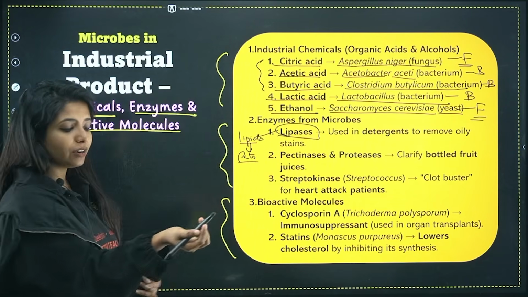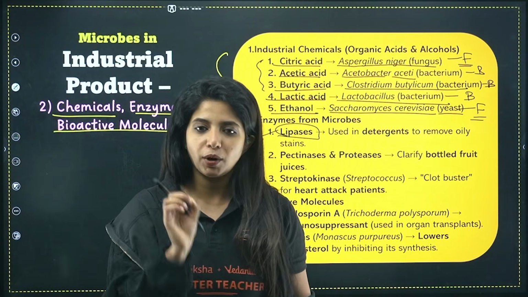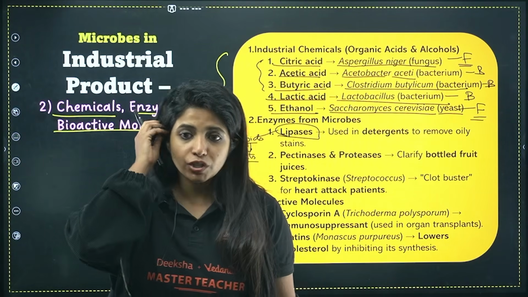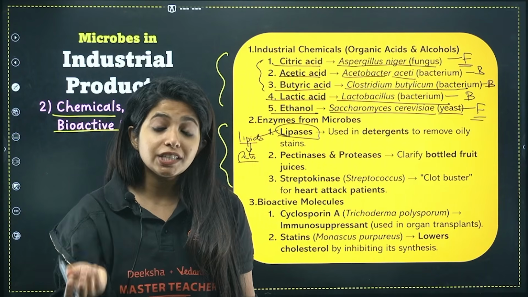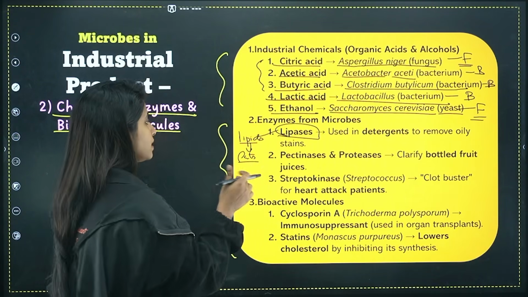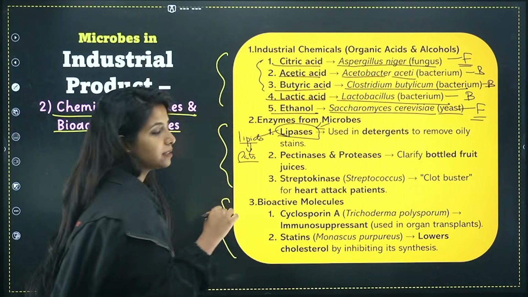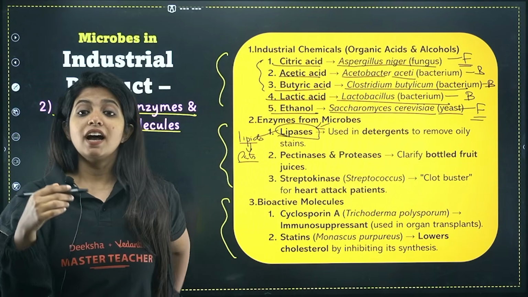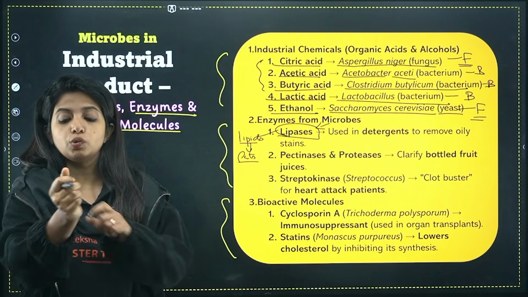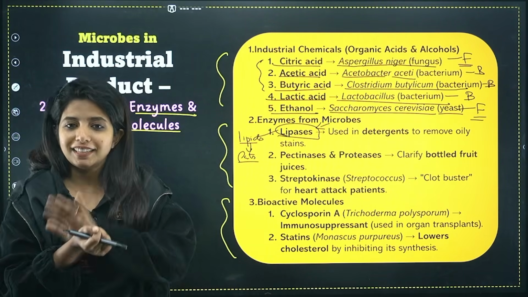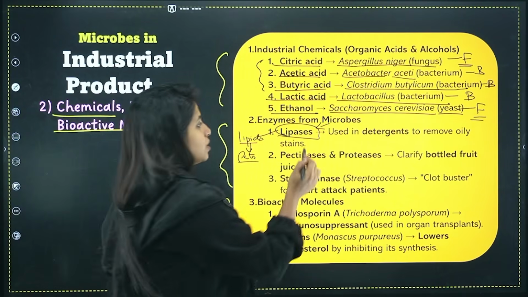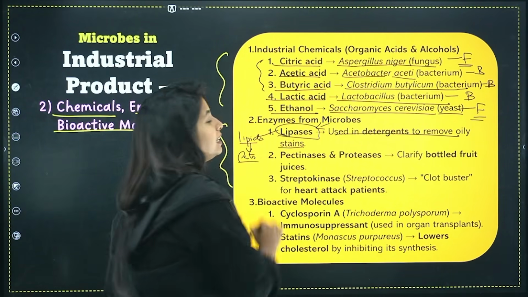For example, on your dress some oil spot came up. What do you do? You use detergents, right, to remove this. What does a detergent have? Detergents will be having some enzymes basically, that is lipases. These lipases are going to target and break down the oil out there. That is how it is going to remove the stuff. So used in detergents to remove oily stains.